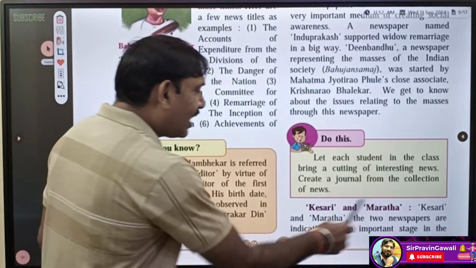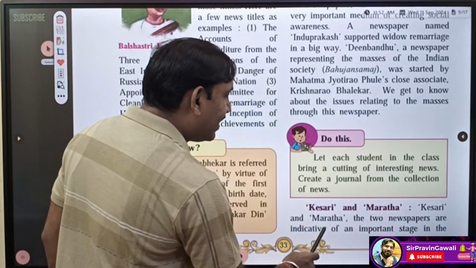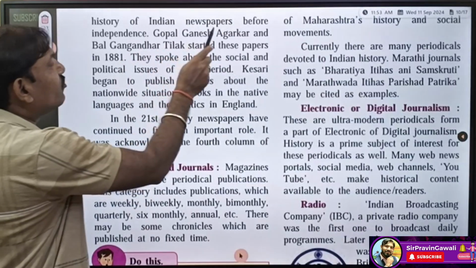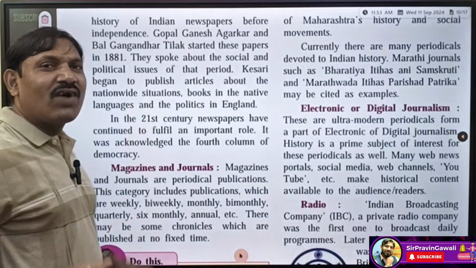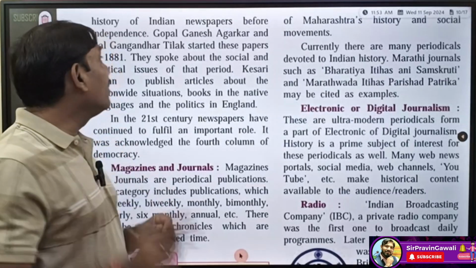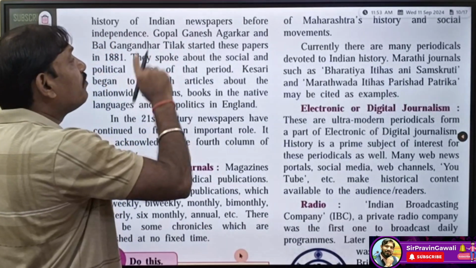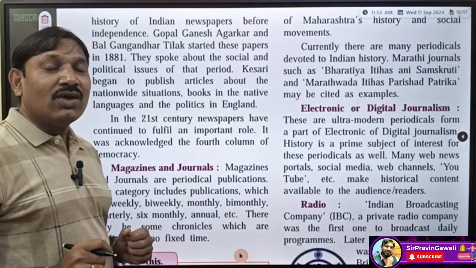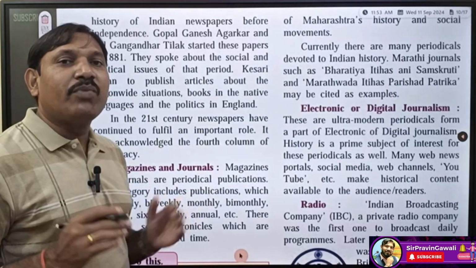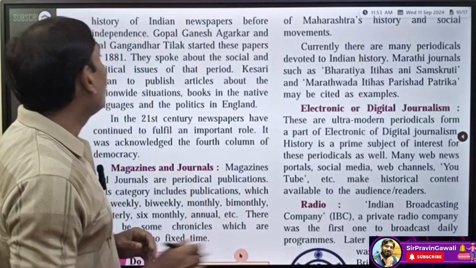Kesari and Maratha, the two newspapers, are indicative of an important stage in the history of Indian newspapers before independence. As I have just told you, these are very important newspapers before independence. They played a very important role during the freedom struggle of India.